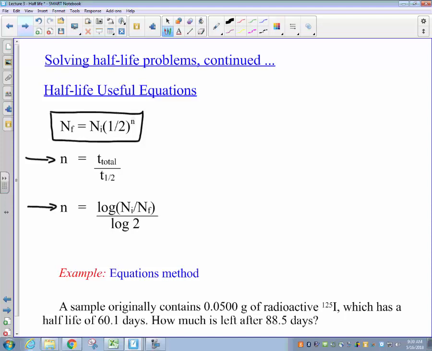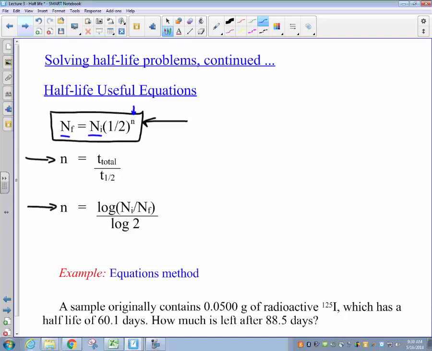Now the trick is this. From our half-life equation, the number n of half-lives that has gone by is up here in the exponent. And if I want to solve for that value n in terms of both initial and final amounts, I need to get that number n out of the exponent, which means I need to inverse that operation.